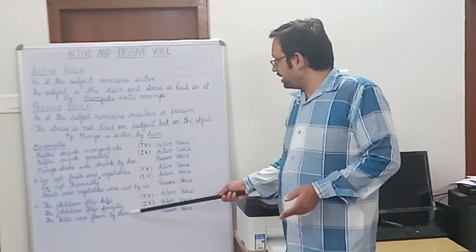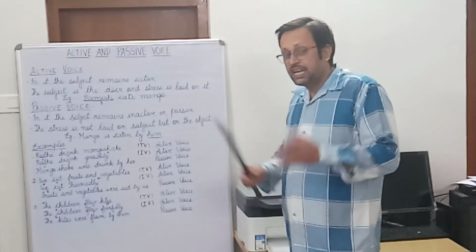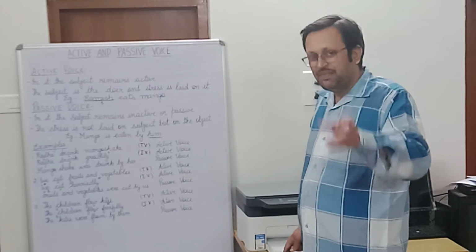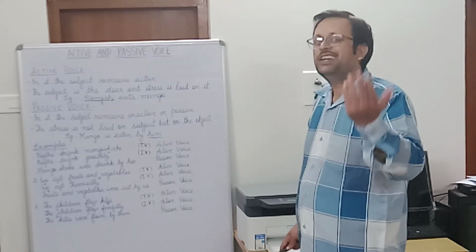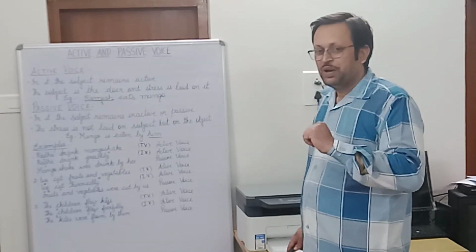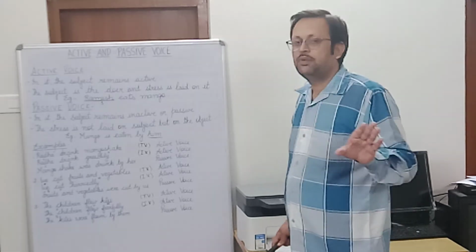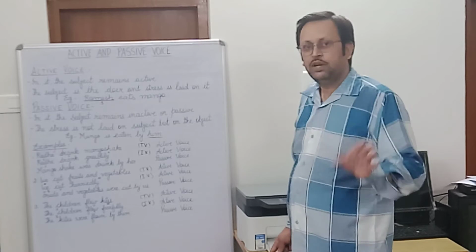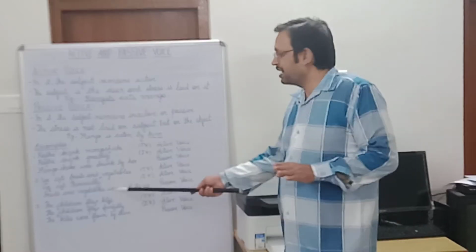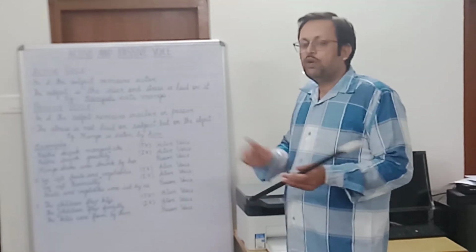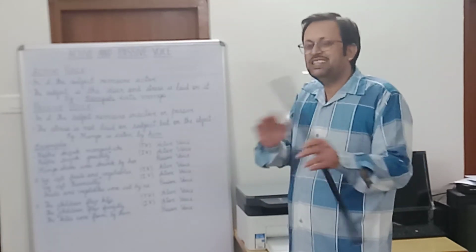Now let us try to find out the passive voice sentence. Again I have told you, only and only the active voice sentence having a transitive verb can be converted into passive voice. And the active voice sentence having an intransitive verb cannot be converted into passive voice at any cost. So when you are converting the active voice sentence into passive, what happens? The subject and the object interchange their position.